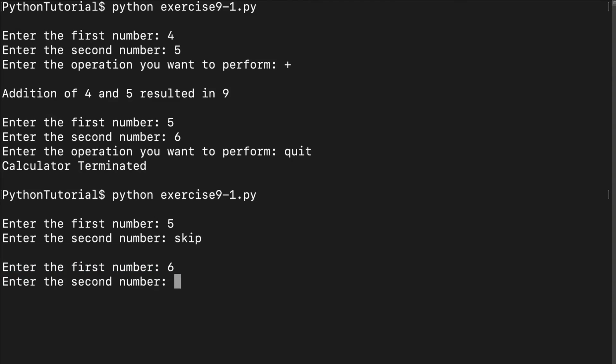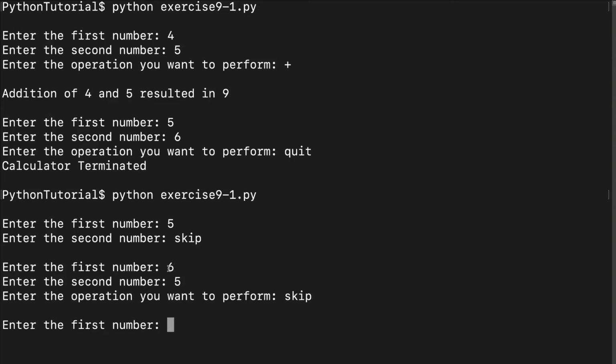So this skip can be implemented at any time. So I can write it over here also, and then also no operation was performed and I was directly taken to the first number input again. So this is the sort of thing that we want to do in this code.